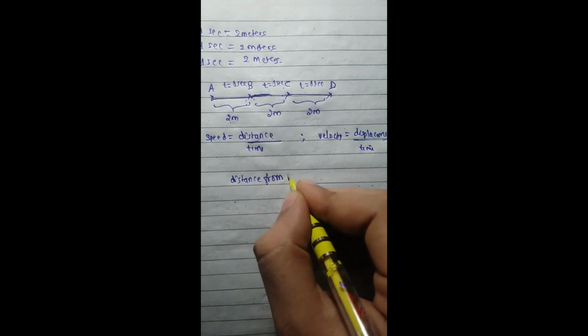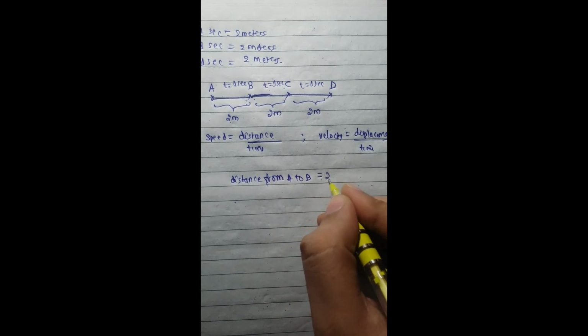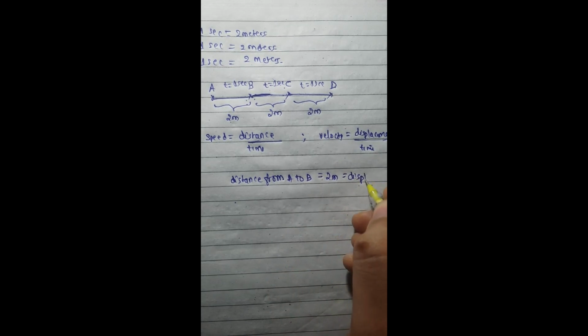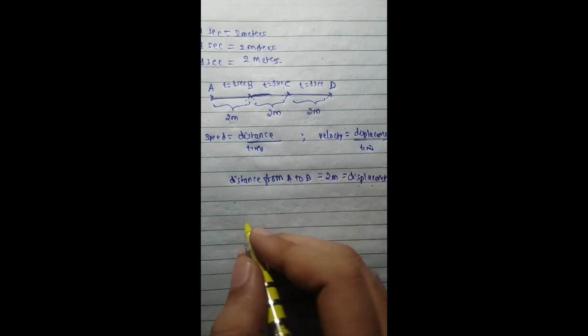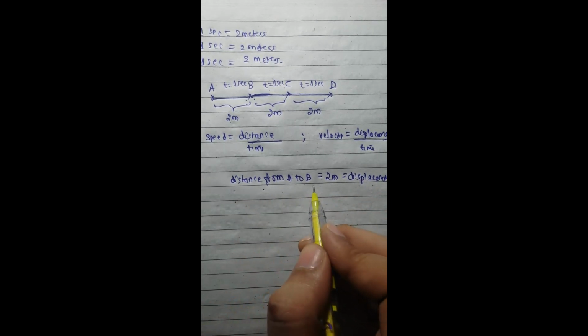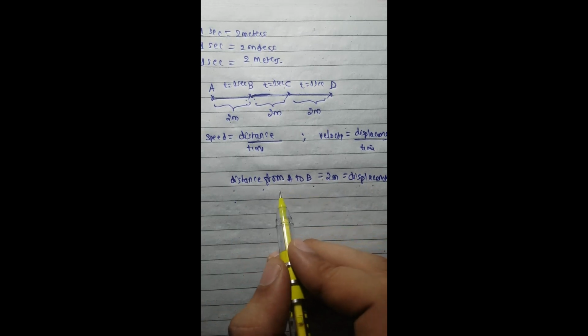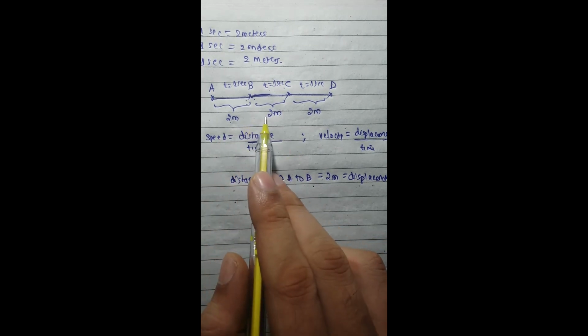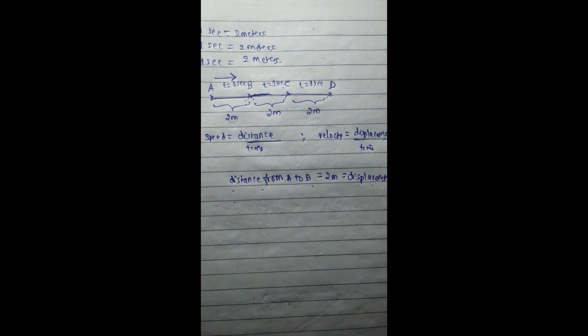Since here it is a straight line motion, the distance from A to B is equal to 2 meters, that is equal to the displacement. But when we are telling the distance, we are telling only 2 meters, but when we are telling the displacement, we are telling that it is 2 meters in the east direction. This side is east direction. If the body moves in this direction, that becomes an east direction. So therefore here the displacement is 2 meters towards the east in 1 second.